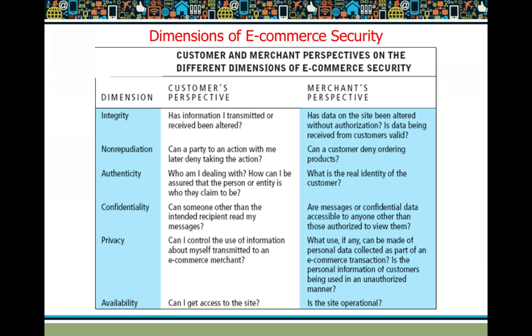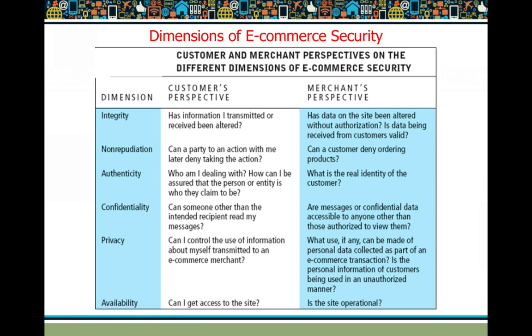So for this availability dimension to be followed, the consumer should be able to order products 24/7 at any point of time. And from the merchant's point of view, the site should not be hung at any point of time. It should be available 24/7. So for consumers to make orders, the merchant's website should be on 24/7, always available and operational.